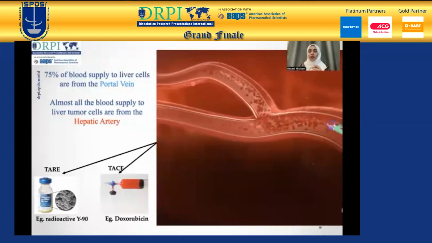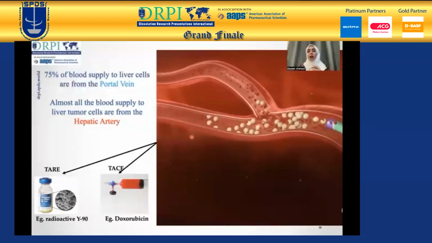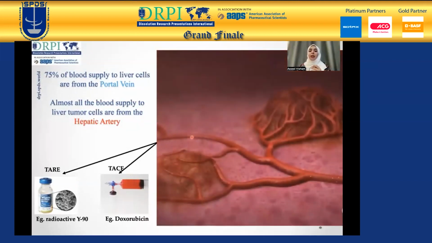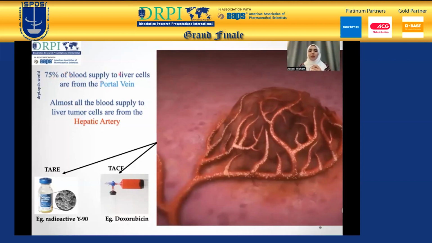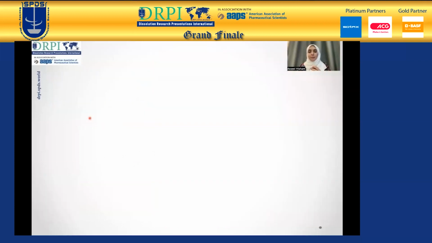The microspheres are injected towards the tumor in the liver to block the blood supply and also release the chemotherapy drugs or allow the radiation to kill the tumor cells. The uniqueness of this treatment is due to the liver itself: 75% of the blood supply to liver cells comes from the portal vein, while almost all the blood supply to the liver tumor cells comes from the hepatic artery. Therefore, when we block the blood supply to the tumor, we're not affecting the whole organ.